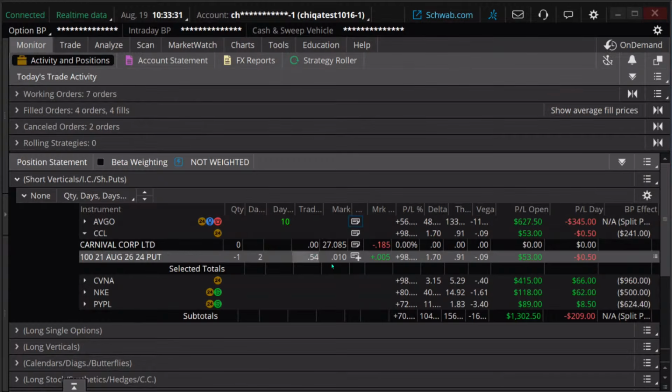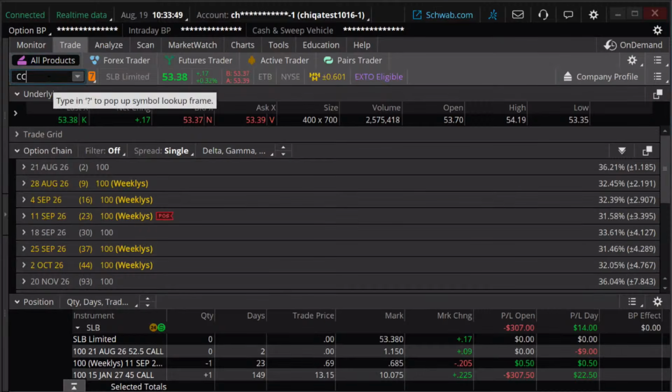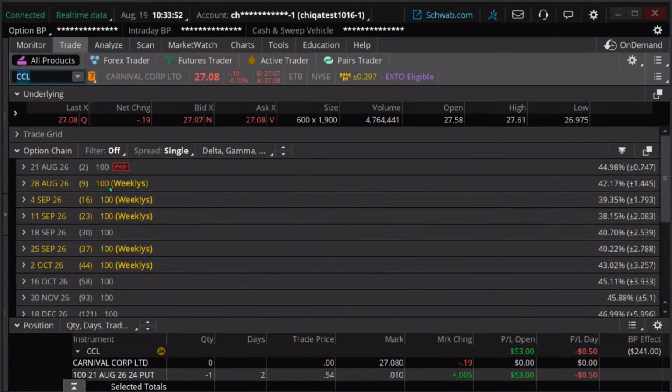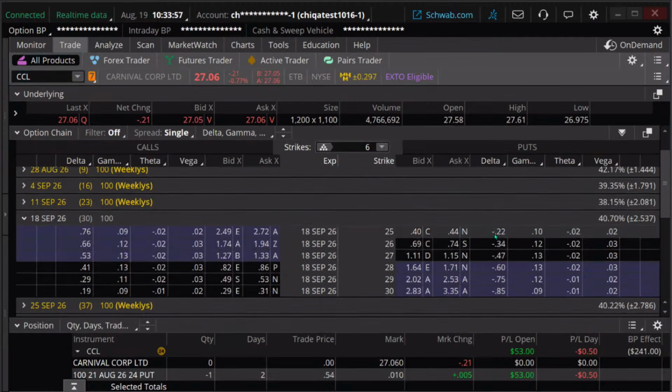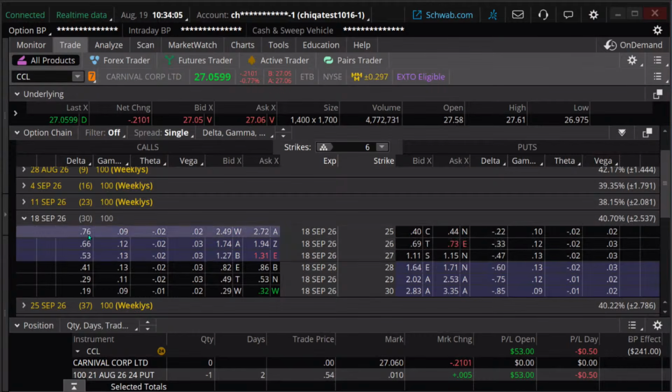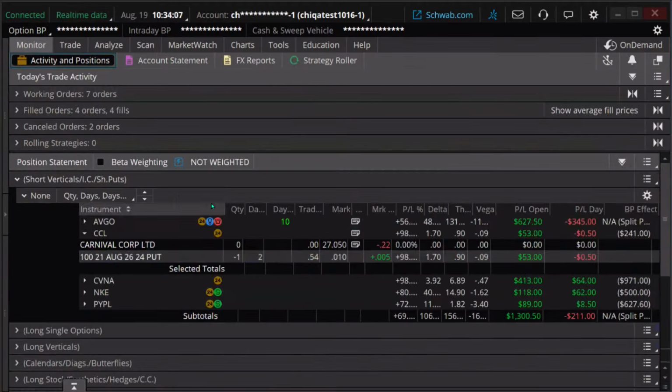If we want, because we've made most of what we can make on this, we can roll this out at this point. We can go out about a month, which is typically how we're doing it, and sell another put. So let's look here at CCL and look to sell another put. I'm going to go out another month. I can do whatever strike I want, and I can go to the 26 strike for September 18th.